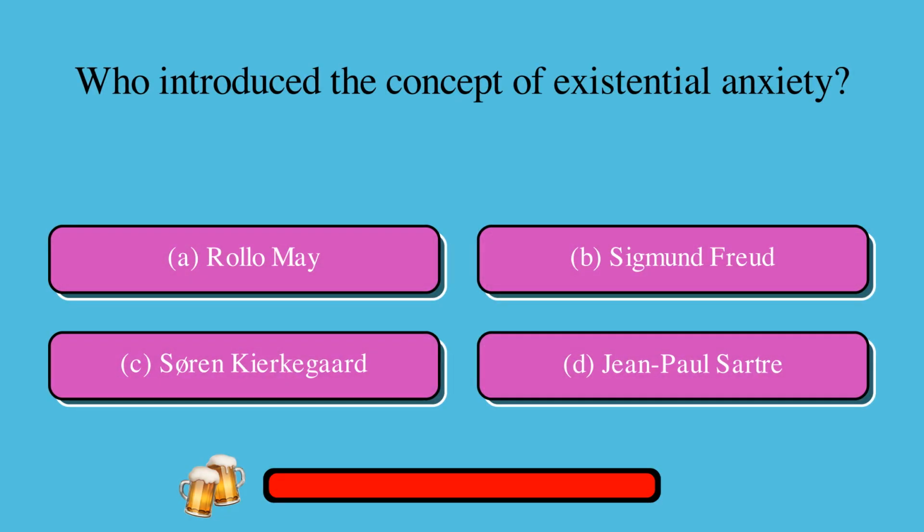Who introduced the concept of existential anxiety? A. Rollo May, or B. Sigmund Freud, or C. Søren Kierkegaard, or D. Jean-Paul Sartre? The correct answer is A. Rollo May.